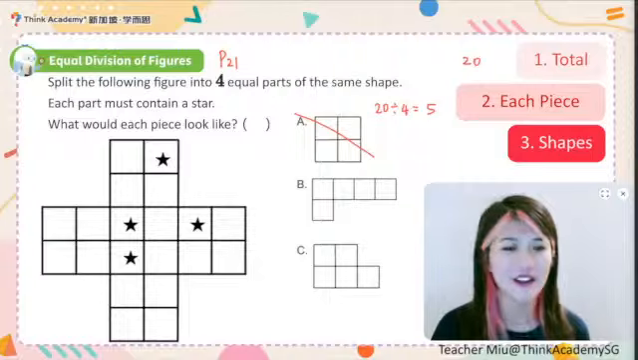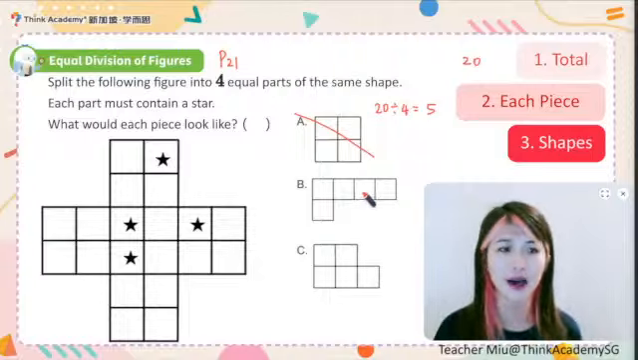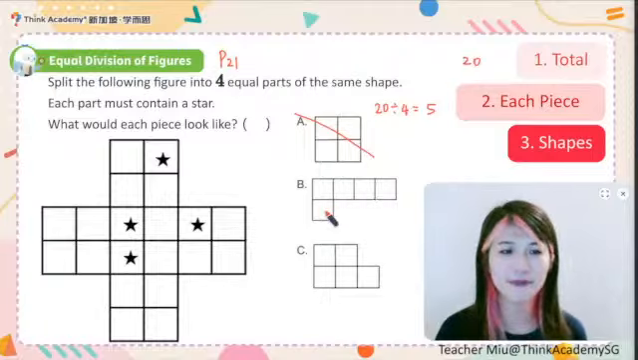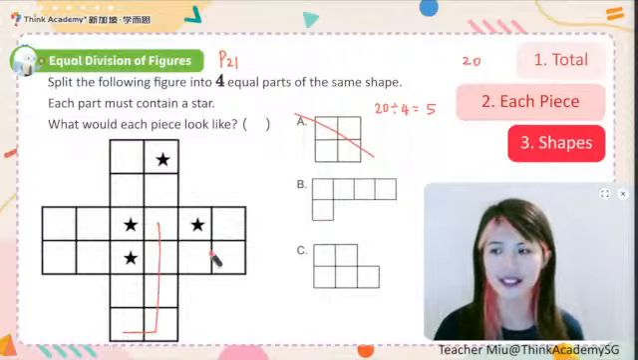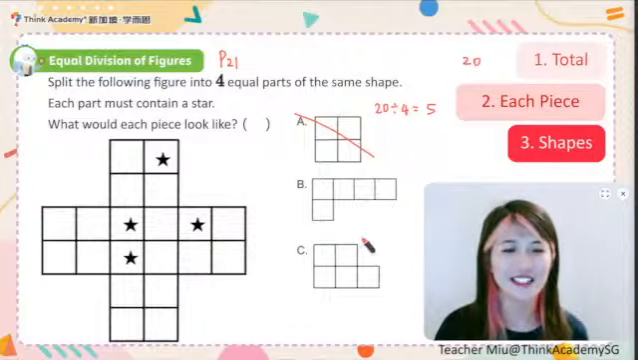For B and C, yes, they got 5 already, but you need to consider the shape. Is it possible to go to a long L shape? Let's try. If I go to a long L shape here, what about this part? Does it make sense to you? No way, right? Alright, so the long L shape doesn't really make sense.